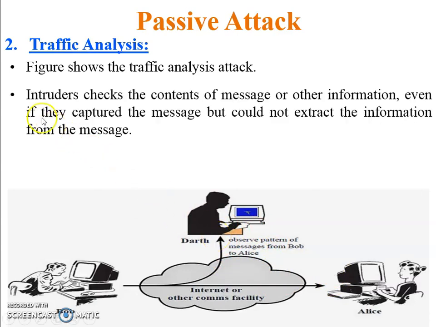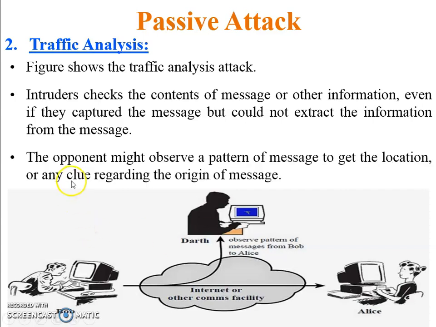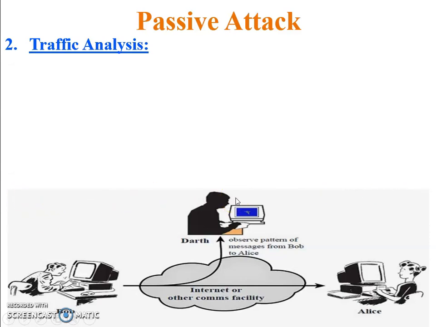The purpose of this type of traffic analysis is that intruders check the content of the message or other information even if they captured the message but could not extract the information from it. So we can also say in this type of attack the intruder, or hacker, will not read the message, just observe the pattern, which kind of pattern during message sending. The opponent might observe a pattern of messages to get the location or any clue regarding the origin of the message.